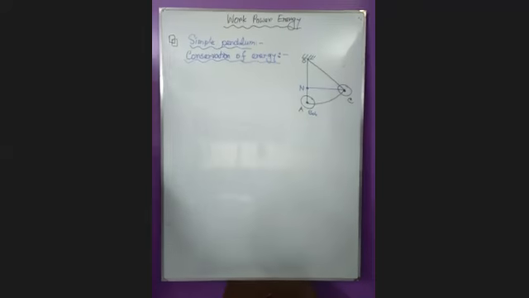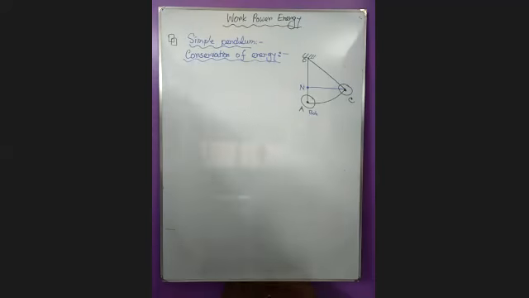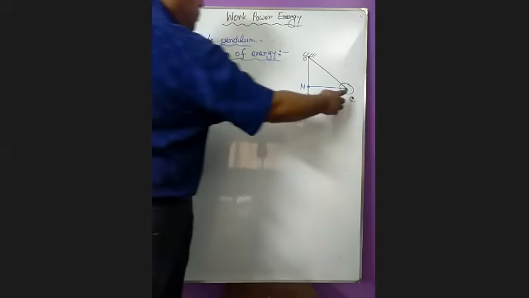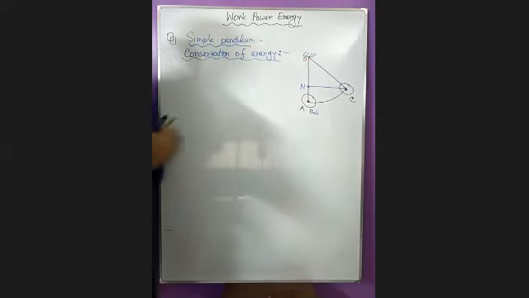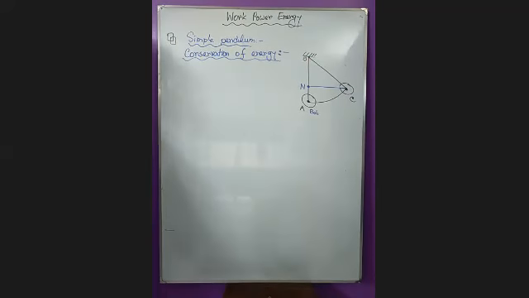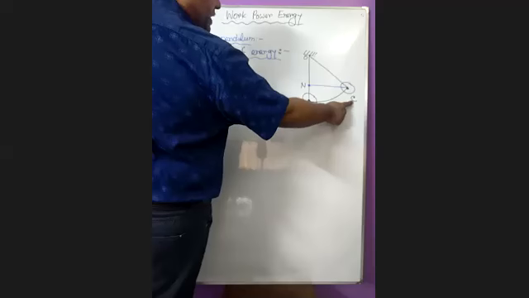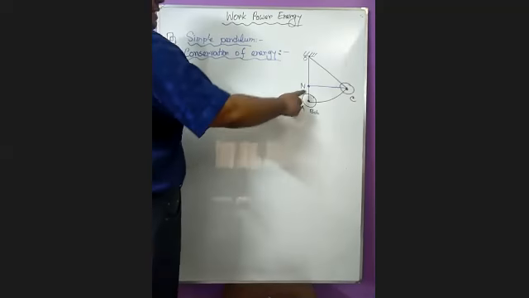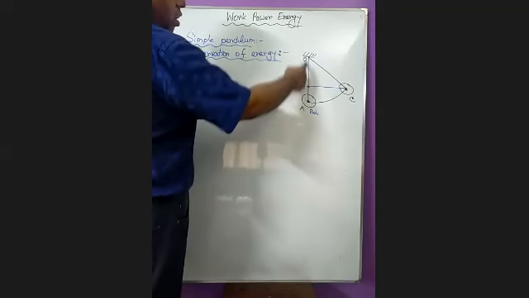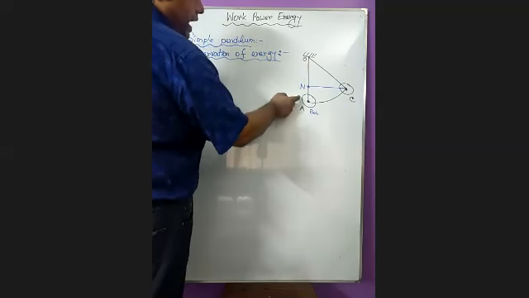Bob is called the sphere of the pendulum. So the position of the bob at point C has the equilibrium point N on the OA line. I repeat again, the position of the bob at point C is the same point as N on the equilibrium line OA.